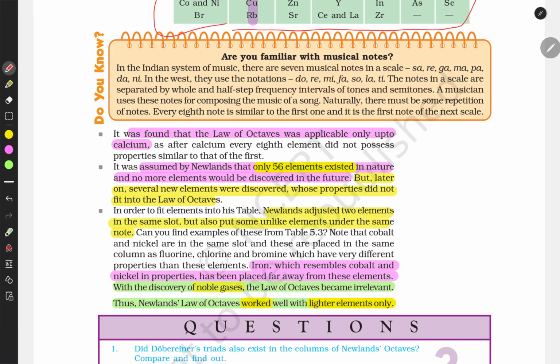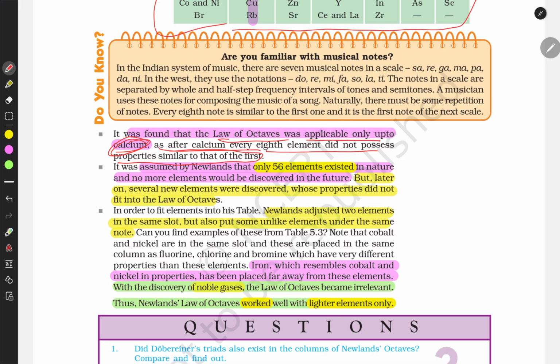So it was found that the law of octave was applicable only up to calcium. So there are some limitations of this law, what this law could not explain. It was only applicable up to calcium, and after calcium every 8th element did not possess the property similar to the first one.